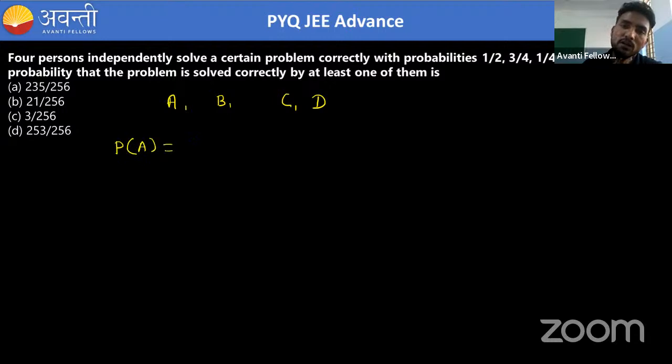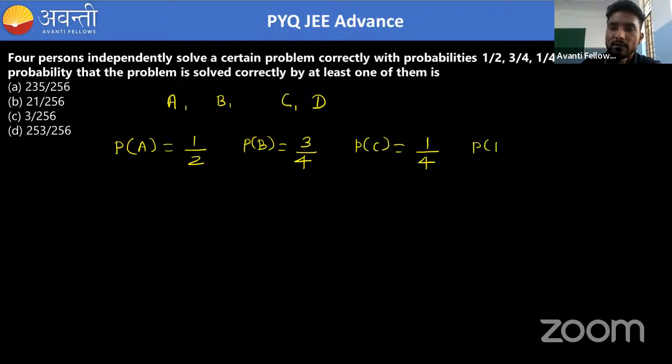So P(A) is equal to 1/2, P(B) is equal to 3/4, P(C) is equal to 1/4, and P(D) is equal to 1/8. These are the probabilities that the 4 persons will solve a certain problem correctly.